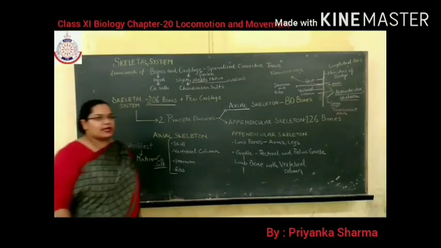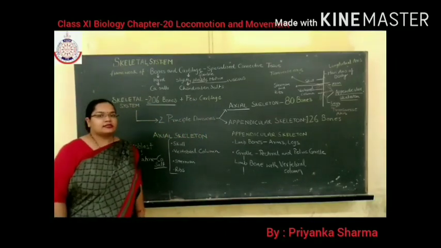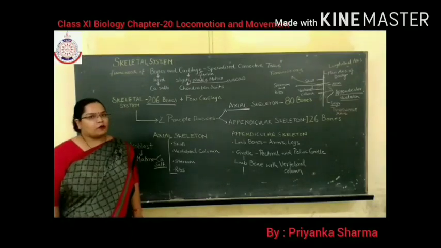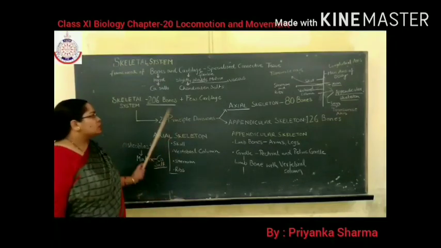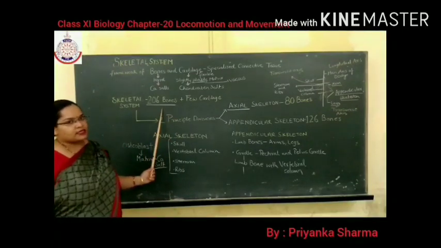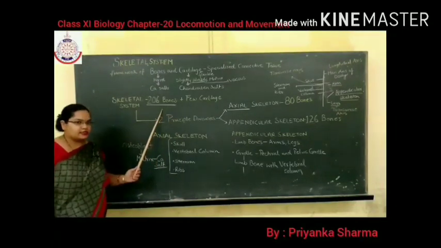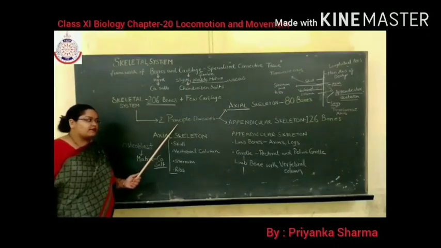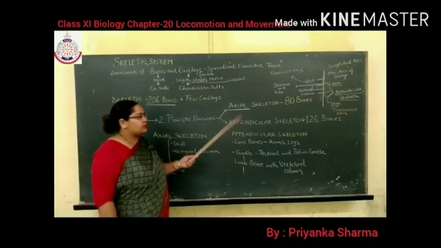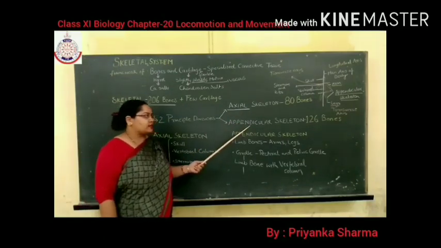Let's revise once again that the human skeletal system consists of bones and a few cartilage. What is the number of bones? 206 bones are present in the human skeletal system. And it has two principal divisions, axial skeleton and appendicular skeleton.